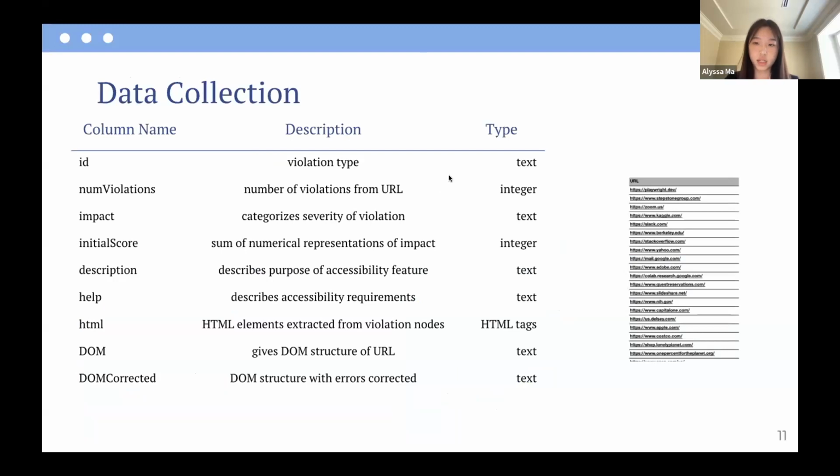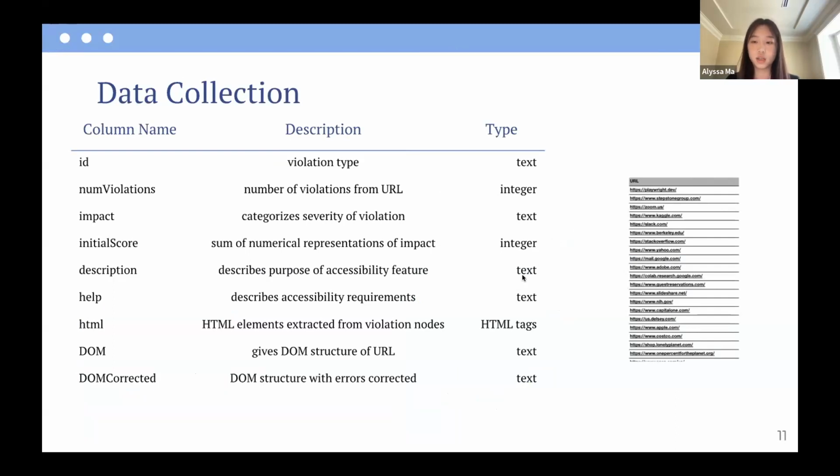So this is what our data set looks like. On the side, you can see we've included various features to describe the data, but mainly use the impact column, which details how severe a given violation was. For instance, the impact score for a violation could be critical, minor, cosmetic, moderate, etc. We ended up summing this column to see how severe the data set's violations were in total, and later on, we used it to evaluate the effectiveness of our approach.